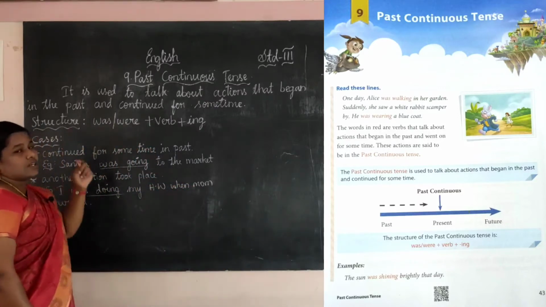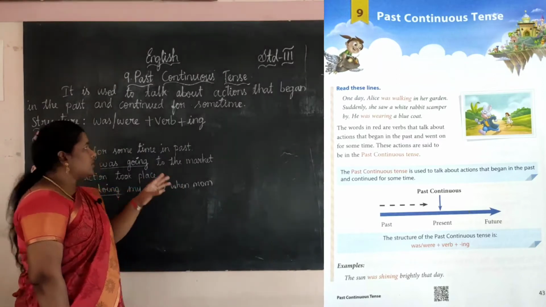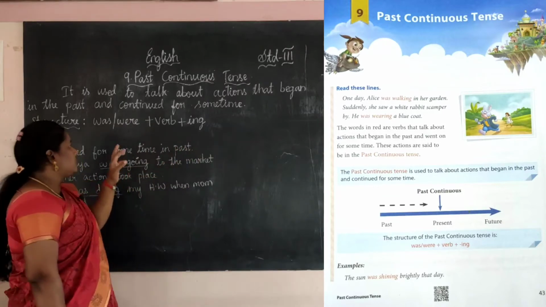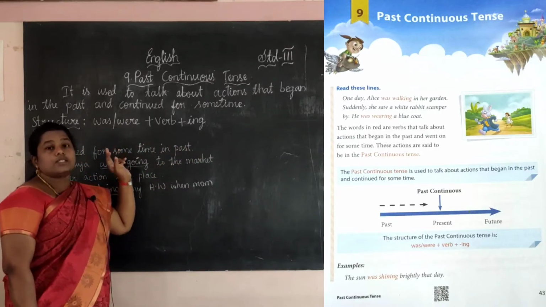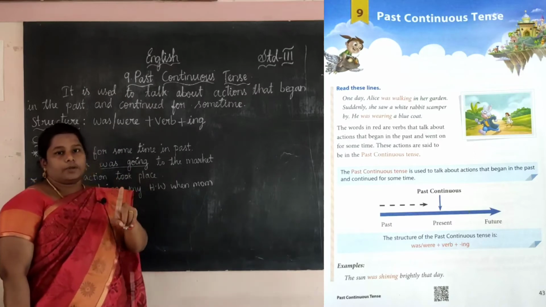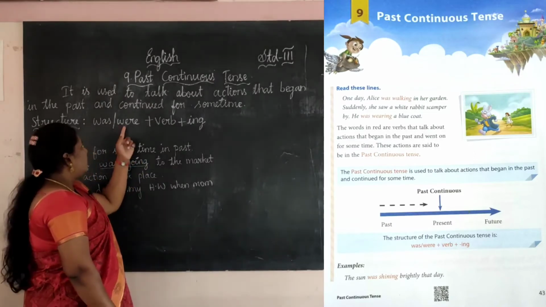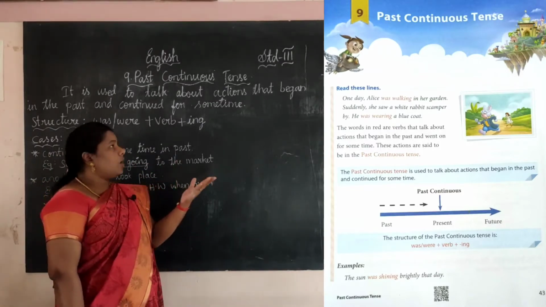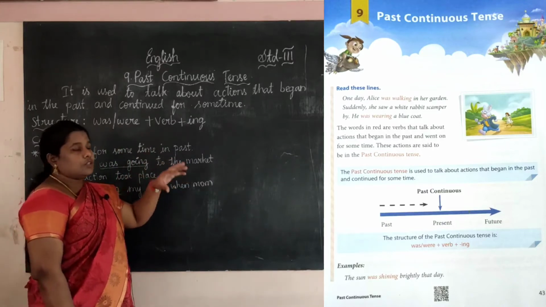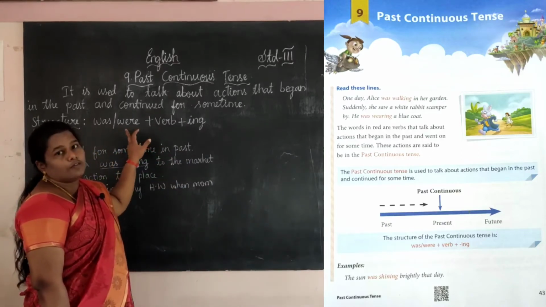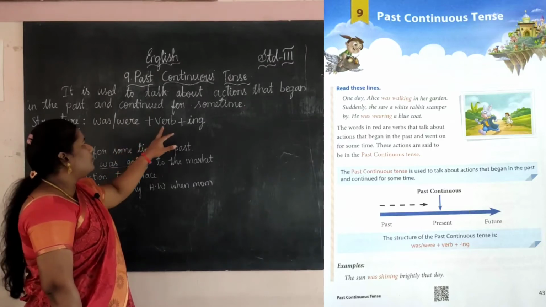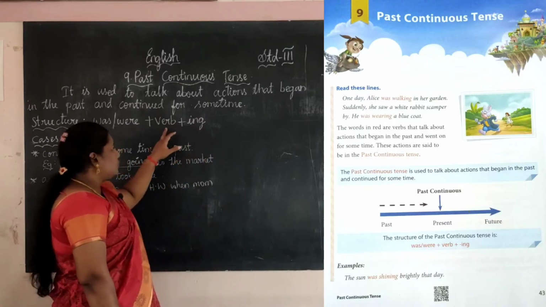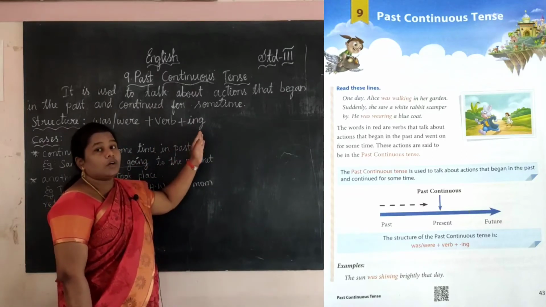See the structure for past continuous tense: was or were plus verb plus ing. Was is used for singular, ஒரே ஒருத்தங்கள பத்தி பேசும்போது we use was. For plural, my friends, or when we talk about a group, we use were. And what is meant by verb? Verb means it is an action. So with the verb we add ing.